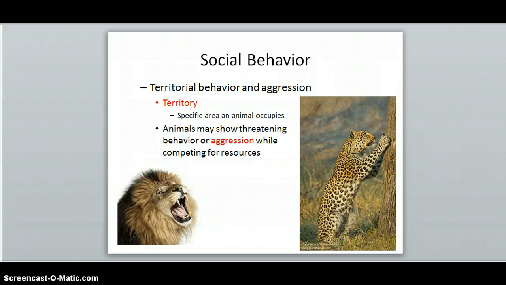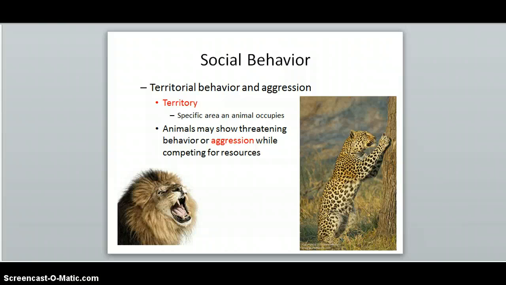Another example of how animals affect the behavior of other animals is through their claiming of a territory. The territory is a specific area that the animal occupies. Space to find food and mates is in short supply, so animals must compete over it. Not all animals are territorial, but there are some notable territorial animals. Almost all species of cats and dogs are territorial, as well as gorillas and some of their relatives.